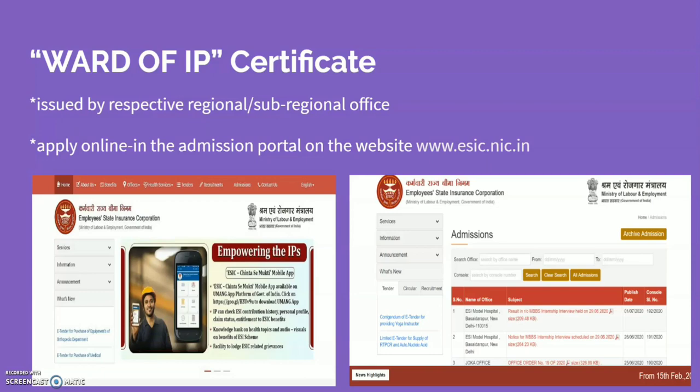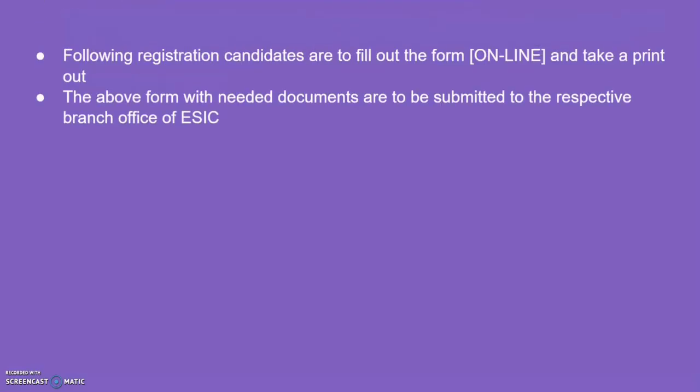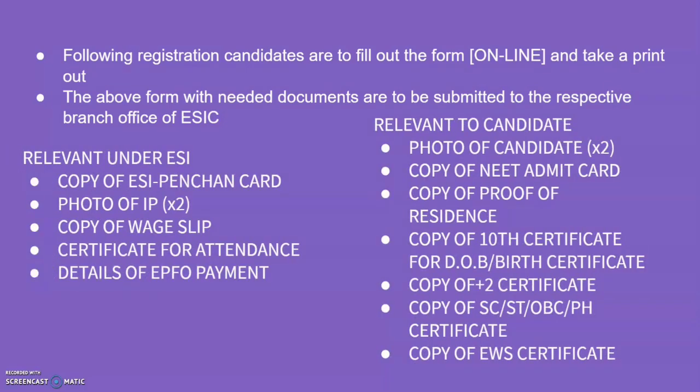When there is the student link, you must click there and register yourself. You must fill out the details. These are all done online. You must fill out your IP number, things like that. Then after that, take a printout of the form, and along with that you must take certain other documents which are related to your IP.